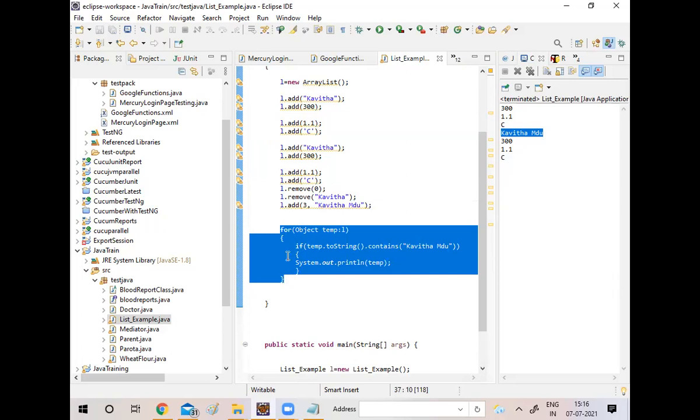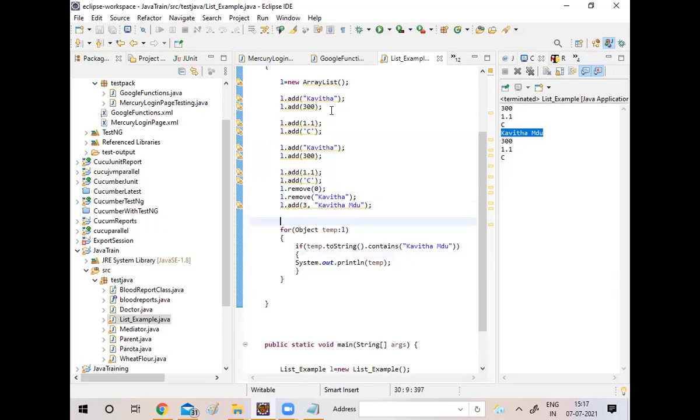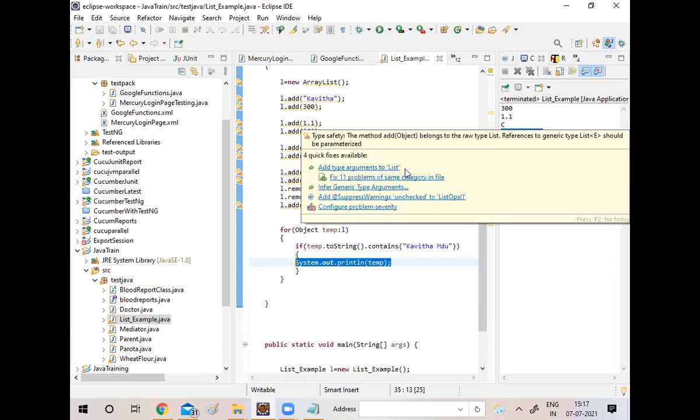It will be fetching one by one. First it will go to the first element, print. Second element, print. That's what it was earlier doing. But right now, check the element and convert it into a string. ToString means converting into string. And it is checking. First element, does it contain Kavita MDU? No, then it will not print.